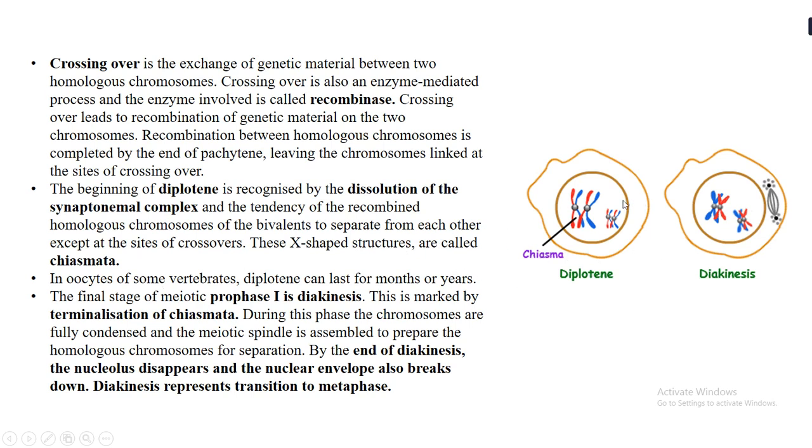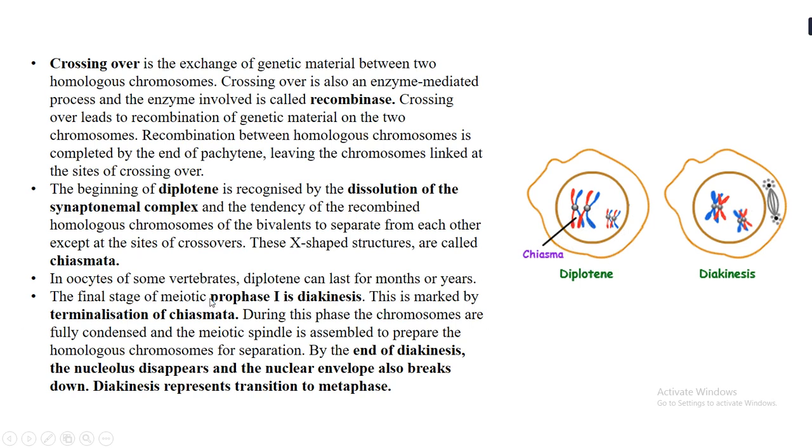The other parts separate, except the part of the crossing over. Here you can see the formation of an X shape, and this X shape formed due to the crossover is called chiasmata. The chiasmata are seen at the diplotene stage of prophase 1.